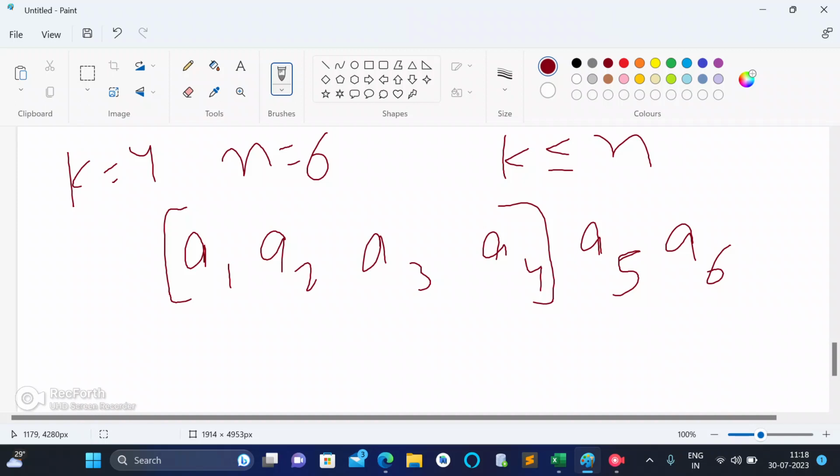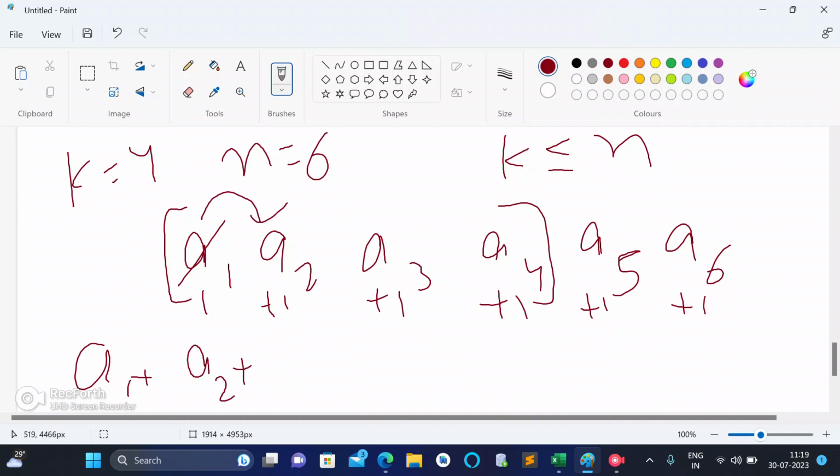Let's say I take the subarray a1 to a4 of size 4. So let's say I jump to a1, I eat a1. As I jump to a1 and eat a1, I increment all of them by 1. So this becomes a2 plus 1, this becomes a3 plus 1, this becomes a4 plus 1, then this becomes a5 plus 1, and in the 4th second, this also becomes a5 plus 1, this becomes a6 plus 1.